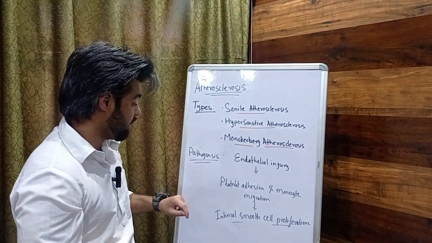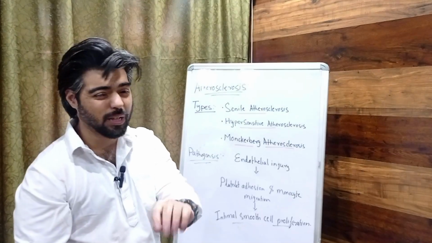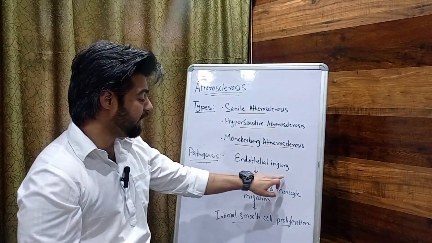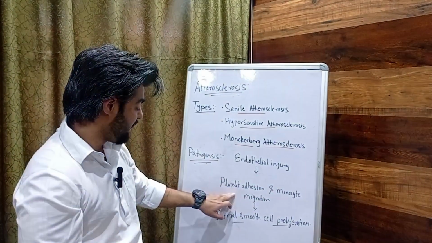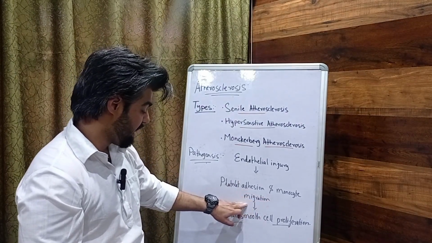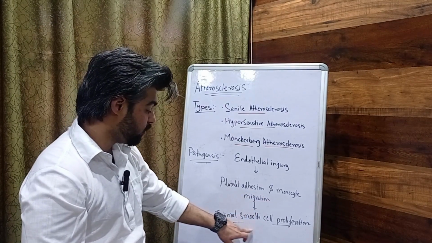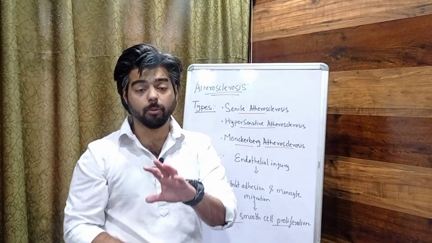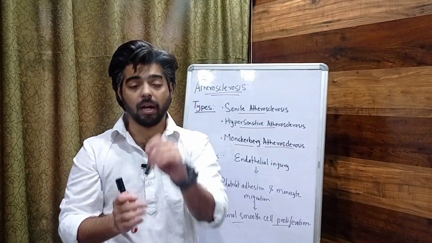Next, coming to the pathogenesis. The pathogenesis is very easy and very simple. First thing, what happens is endothelial injury, then comes platelet adhesion and monocyte migration, and the last to happen is intimal smooth cell proliferation that helps in forming the atherosclerotic plaque.